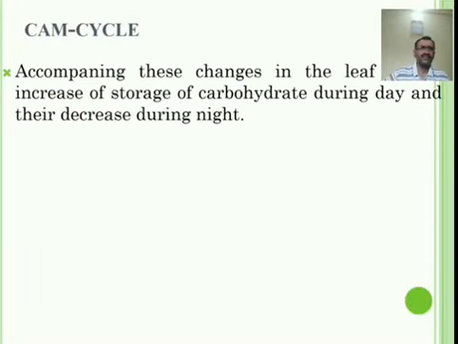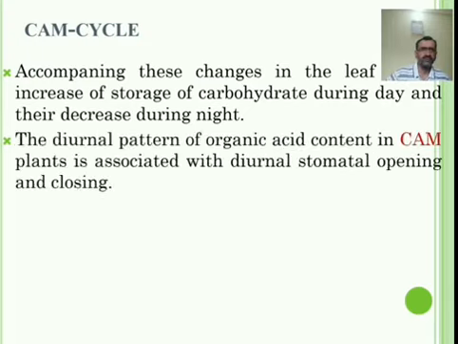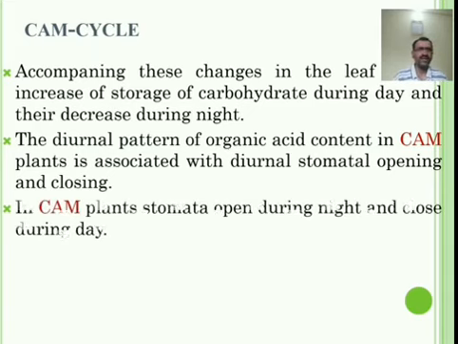Accompanying the changes in the leaf, the storage of carbohydrate increases during the daytime and decreases during the night time. The diurnal pattern of organic acid content in CAM plants is associated with diurnal stomatal opening and closing. That means in CAM plants the stomata are open during night time and closed in the daytime.